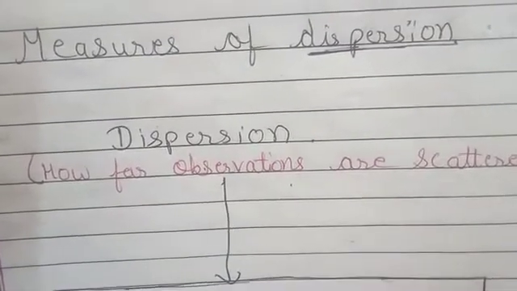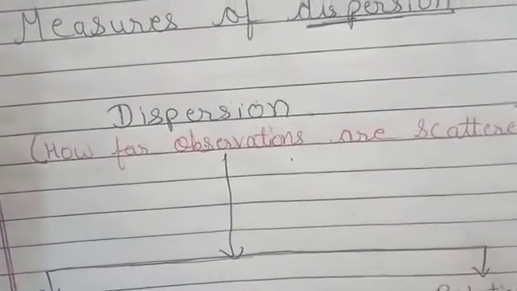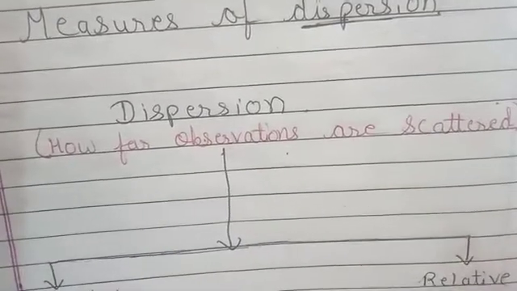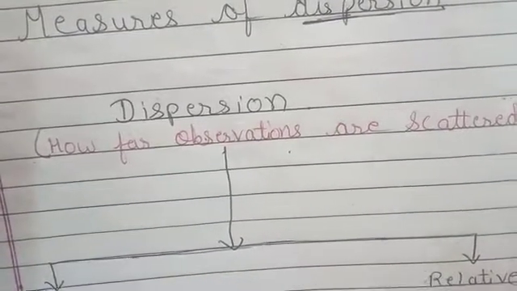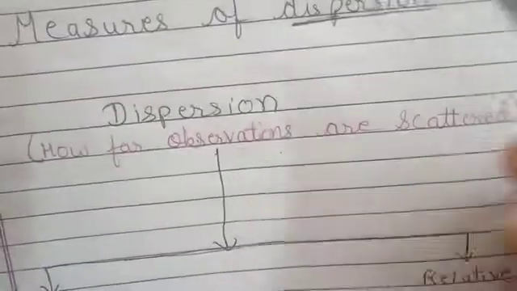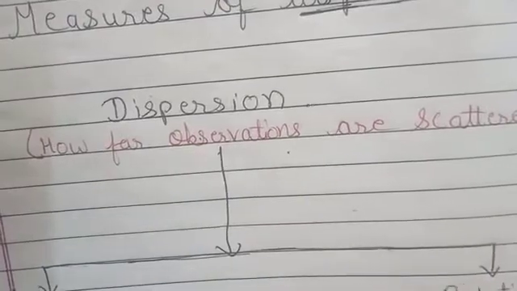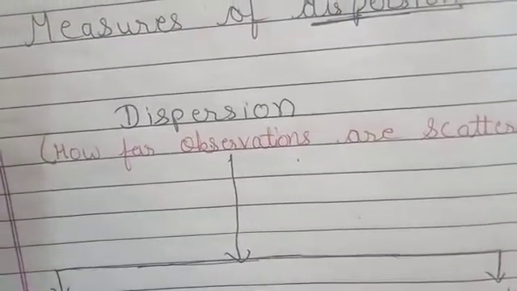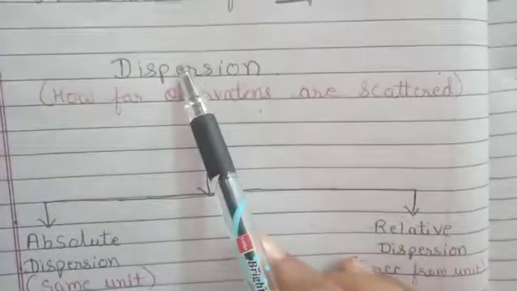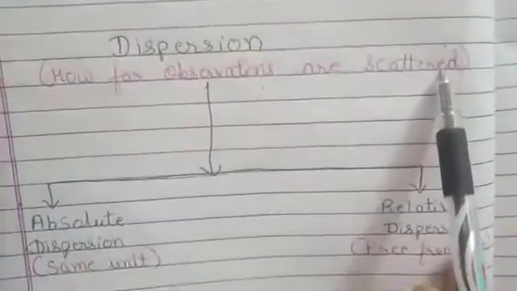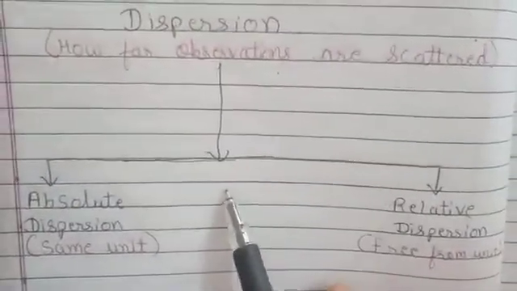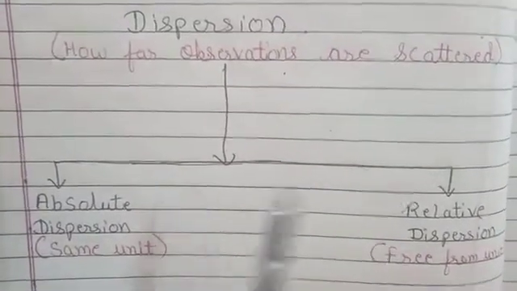Apart from it, it should be suitable for further algebraic as well as statistical calculation, and it should be a stable measure. It should also not get affected by very large or small observations. So dispersion is how far the observations are scattered from the mean or average. Now it is divided into two types, that is, absolute measure of dispersion and relative measure of dispersion.